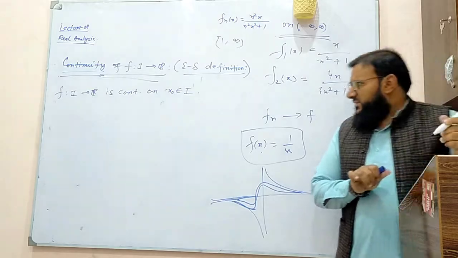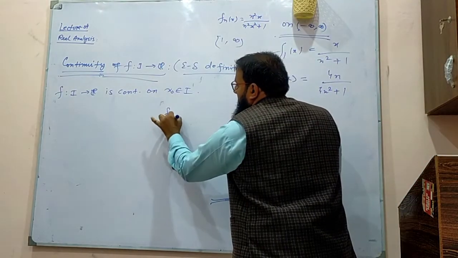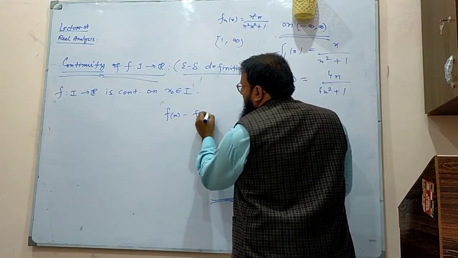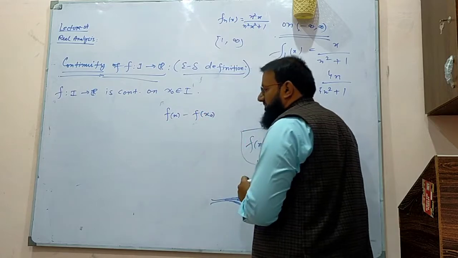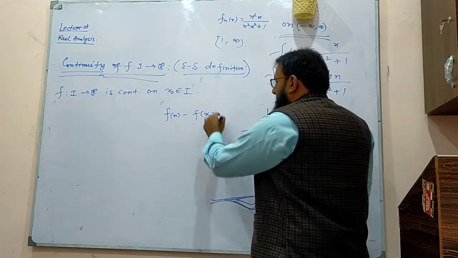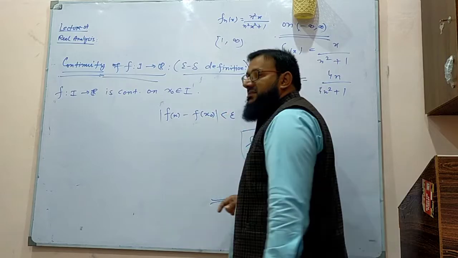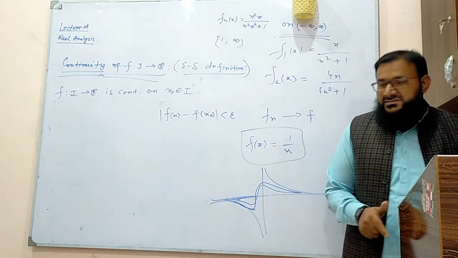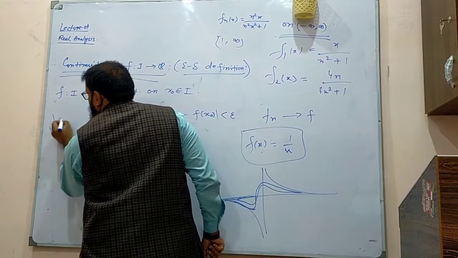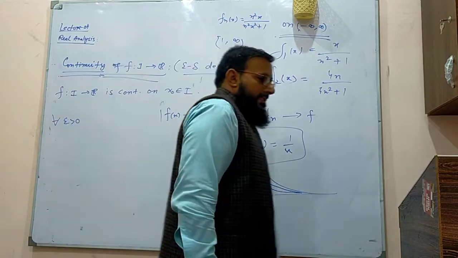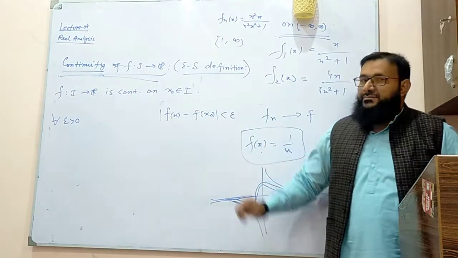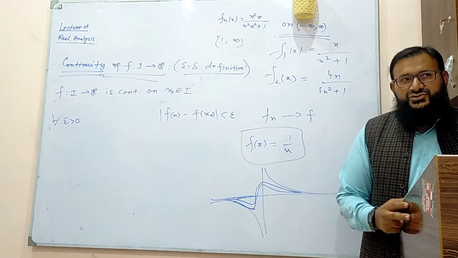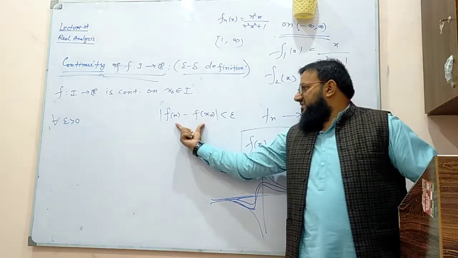So we are saying that we have a function f of x minus f of x naught, because we are taking the continuity at x naught. This should be made as small as possible, less than epsilon. When it means for all epsilon, you choose any epsilon, this thing must happen. But there are some extra conditions that we have to put so far. There is nothing else.